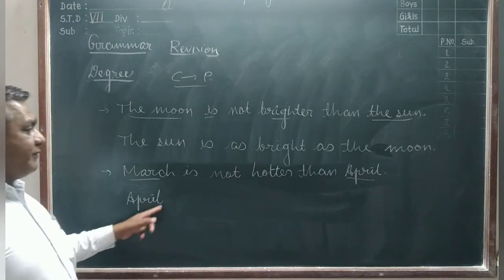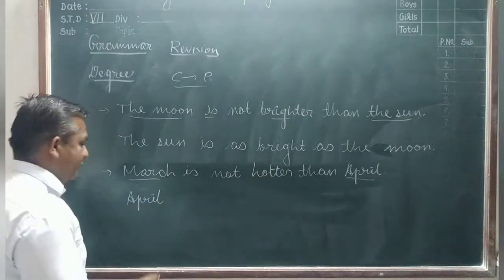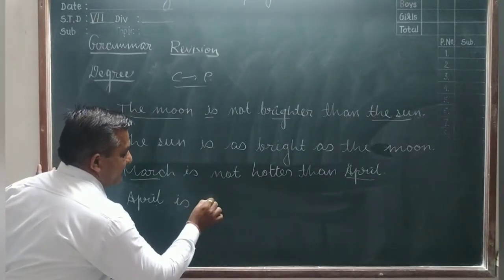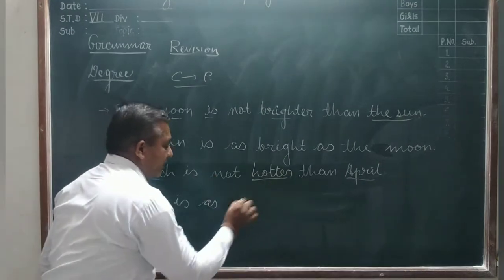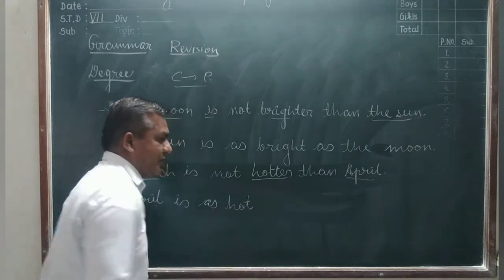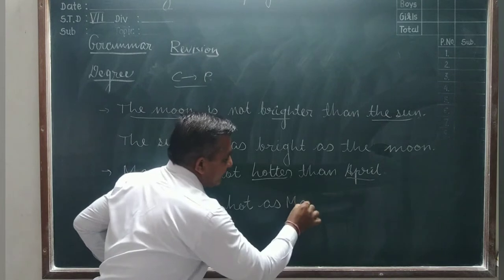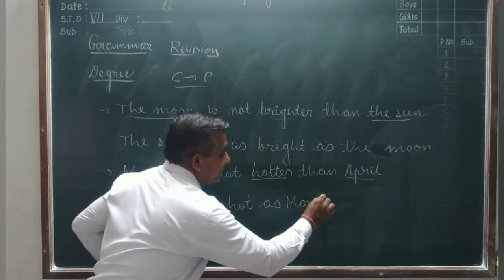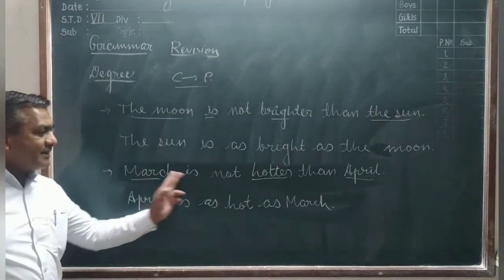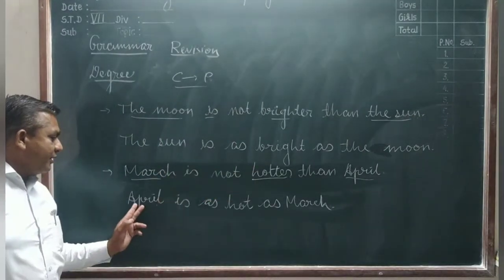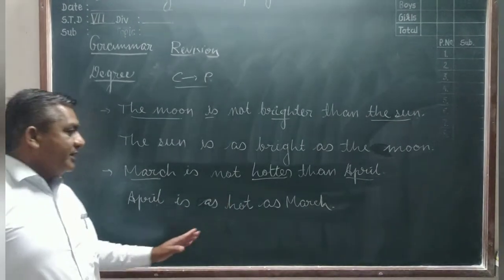After that, the affirmative sentence changes into negative and negative changes into affirmative. So April is as, what? The comparative form changes into the positive form. As March. Now friends, you understand here that March is hotter than April. So in the positive degree, April is as hot as March.